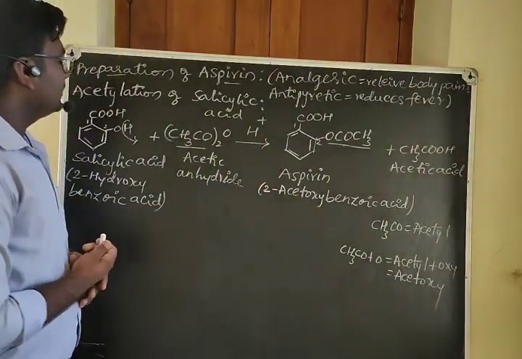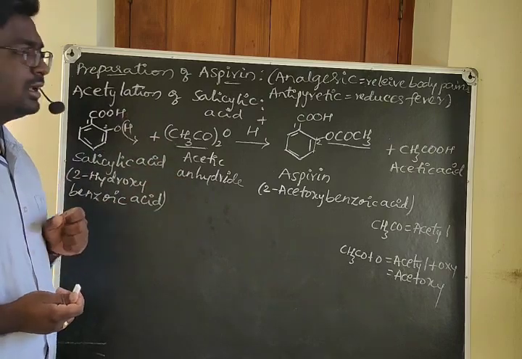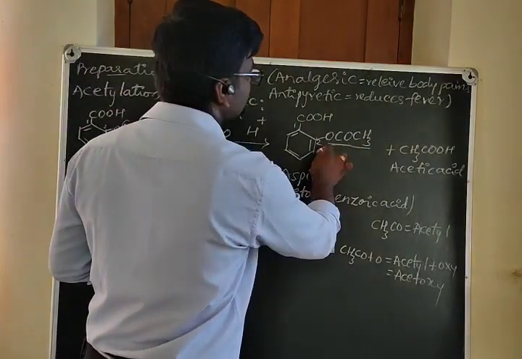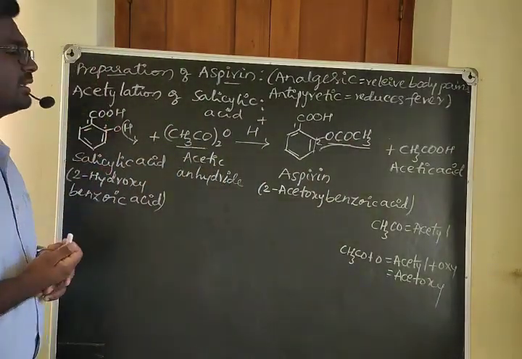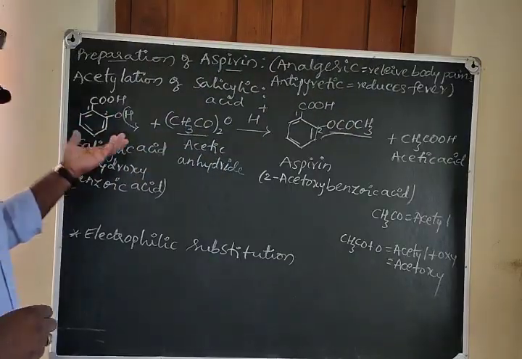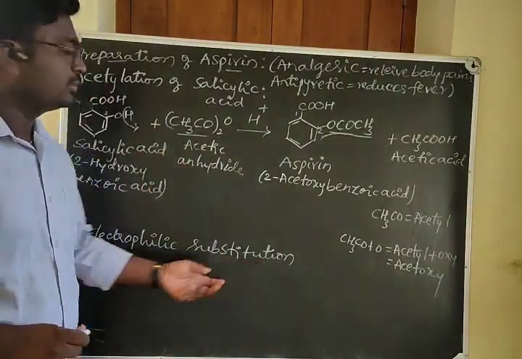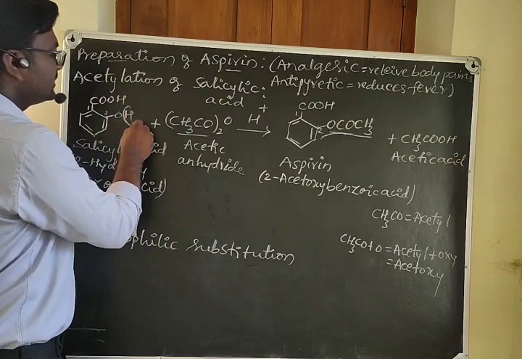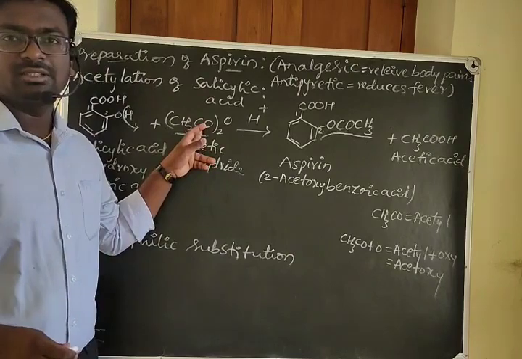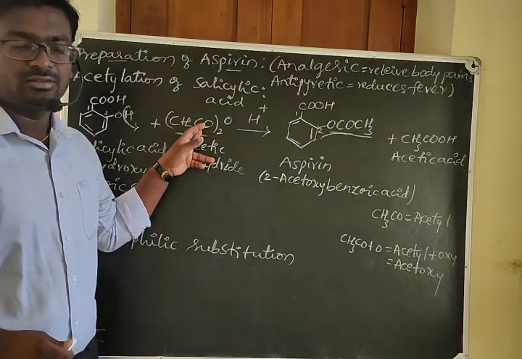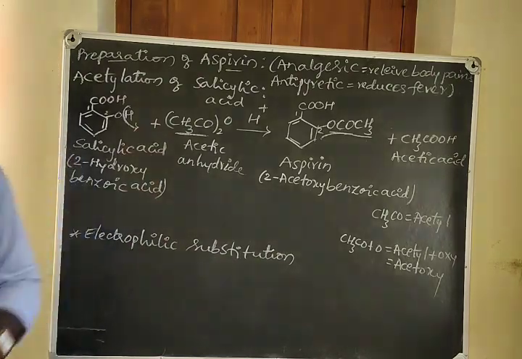Here we can also consider this as an esterification reaction, because you can see the ester formation here, RCOOR dash. It is also an acetylation, and it is an electrophilic substitution reaction, because one of the H plus ions is replaced with another electrophile, that is the CH3CO plus ion, the acetyl ion. Therefore it is called an electrophilic substitution reaction.